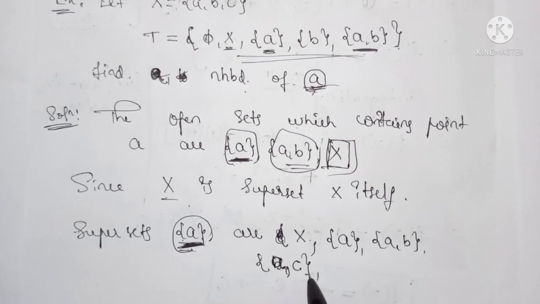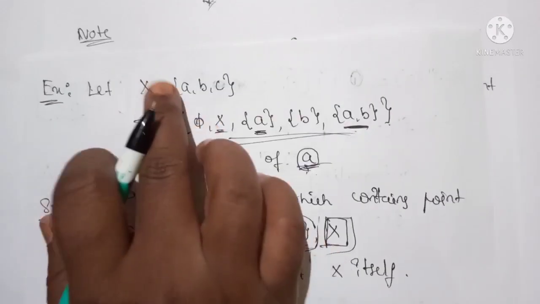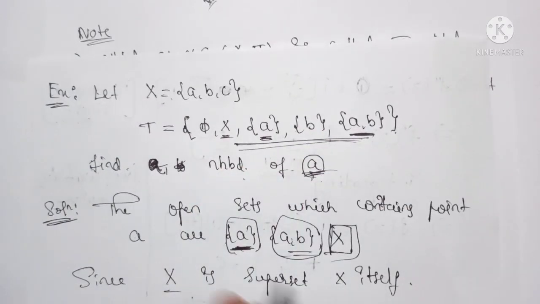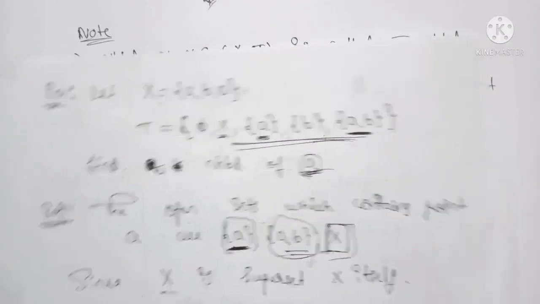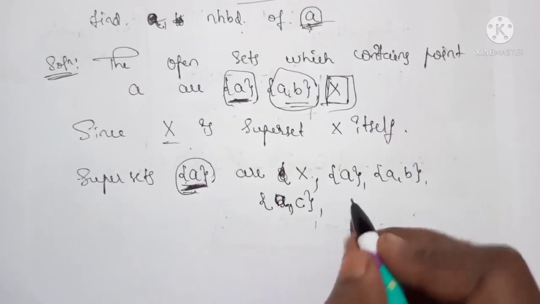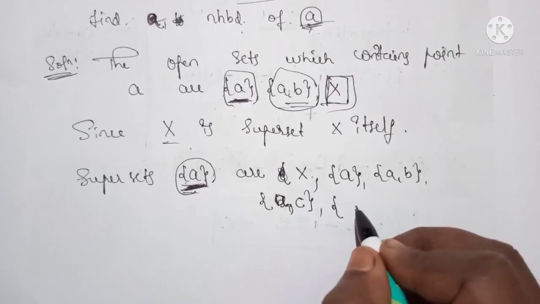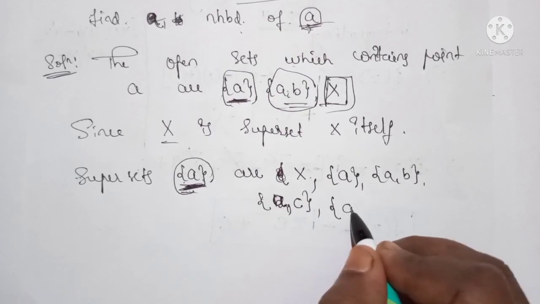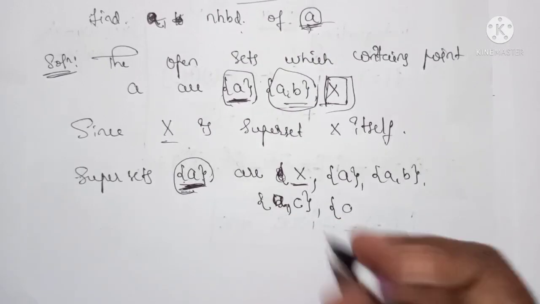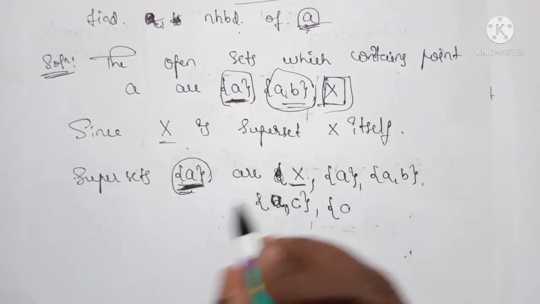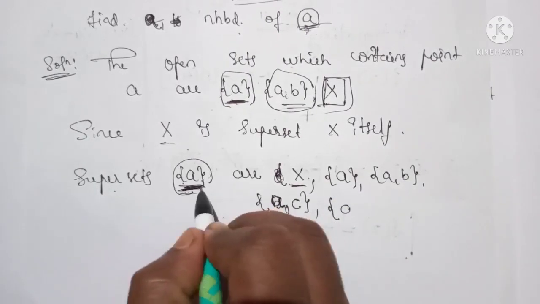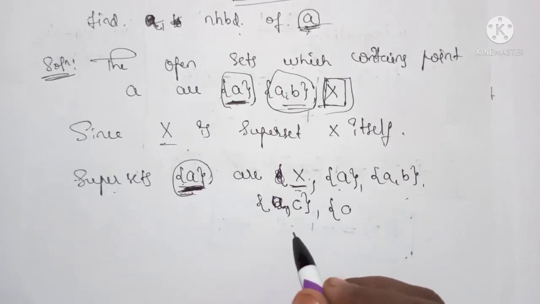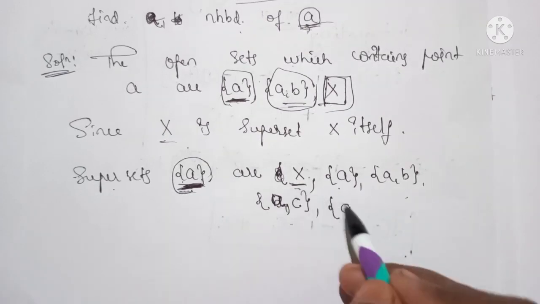So I will write all the possible subsets of this set X, which may belong to this T or not. So A comma C, and the superset containing this point A are A comma B comma C. This I have written already, this point X. So the superset containing this point A are X, A comma B and A comma C. So it is nothing but this one.